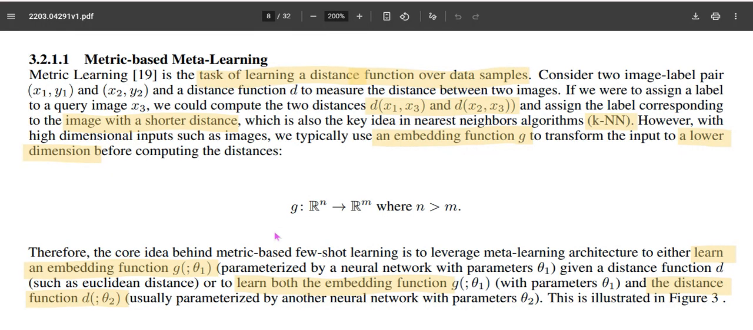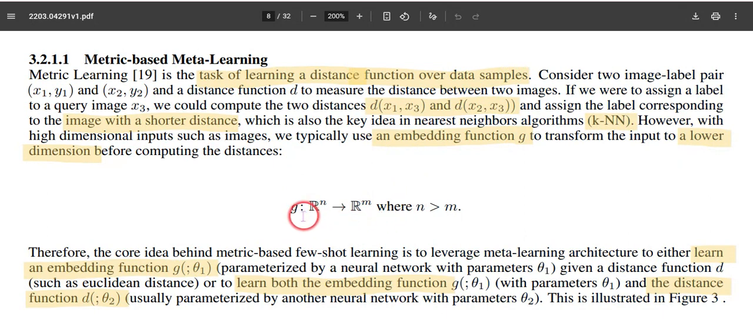This is somewhat similar to KNN, but usually the image data is higher dimensional. The first step of metric learning would be embedding learning. Embedding learning means trying to learn an embedding function so that the high dimensional input is reduced into a low dimensional output, and that low dimensional output is then taken into consideration for a standard distance measurement like Euclidean, cosine similarity, or L1 distance. And that's what is predicted here.